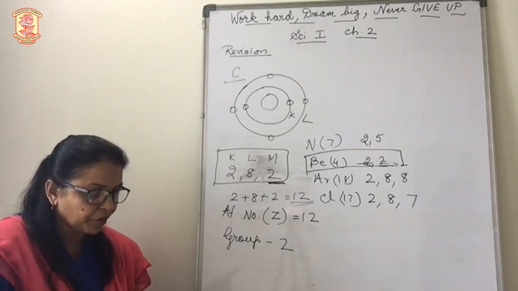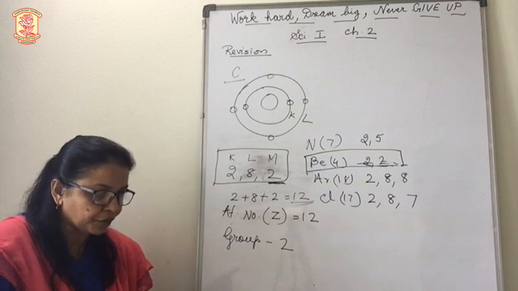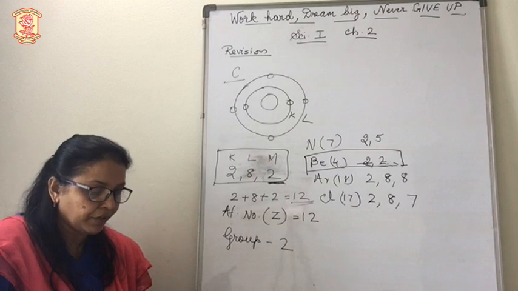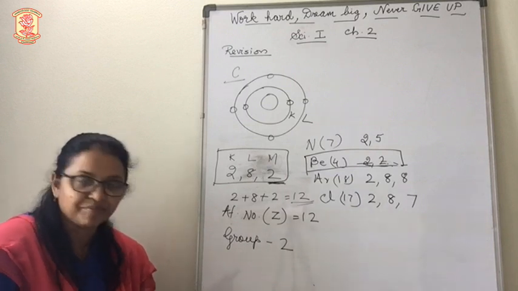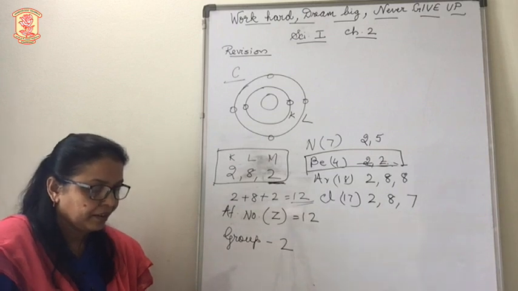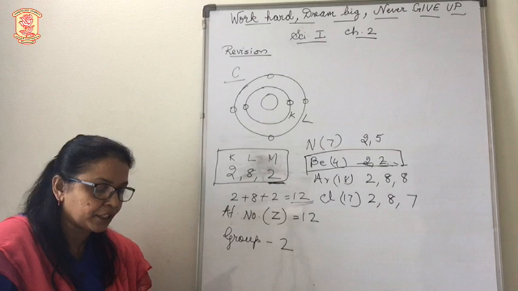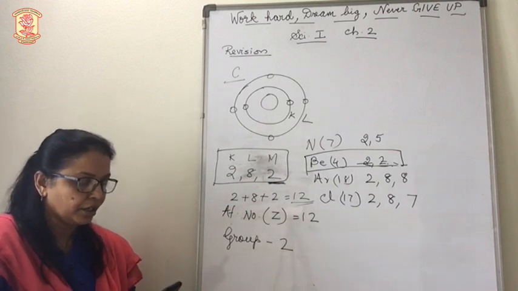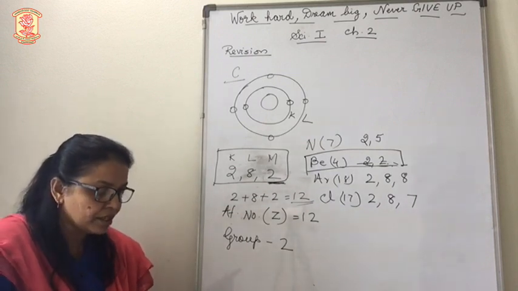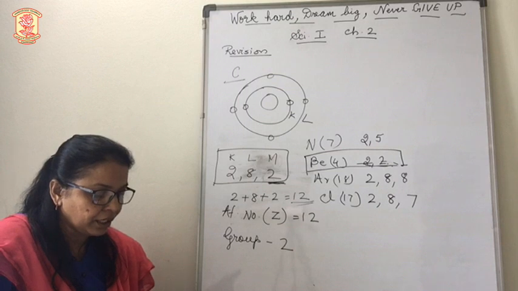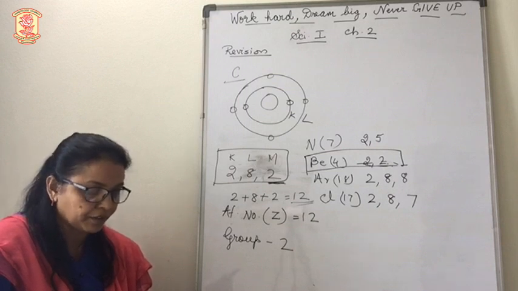Now in question number 4, write down the electronic configuration of the following elements from the given atomic numbers and answer the following questions with explanation. First of all, we need to write down the electronic configuration of the following elements. So here: lithium 3, silicon 14, helium 2, sodium 11 and phosphorus 15.